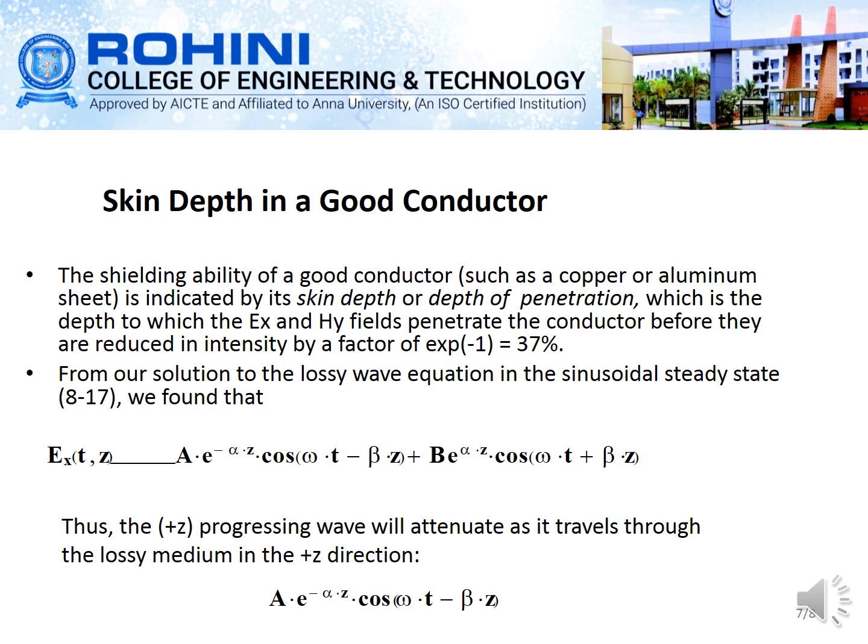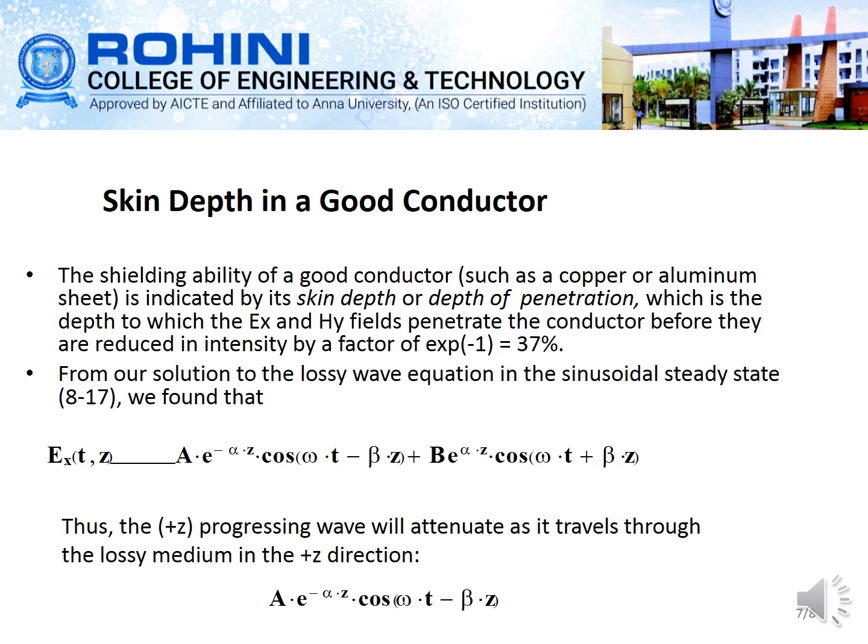And we are seeing the skin depth in a good conductor. This is nothing but the ability of a good conductor, where we take a copper or aluminum sheet, and we call the skin depth the depth of penetration. It is nothing but the electric field and the magnetic field penetrating the conductor, whose intensity is reduced by a factor of exponential of -1, which is equal to 37%.